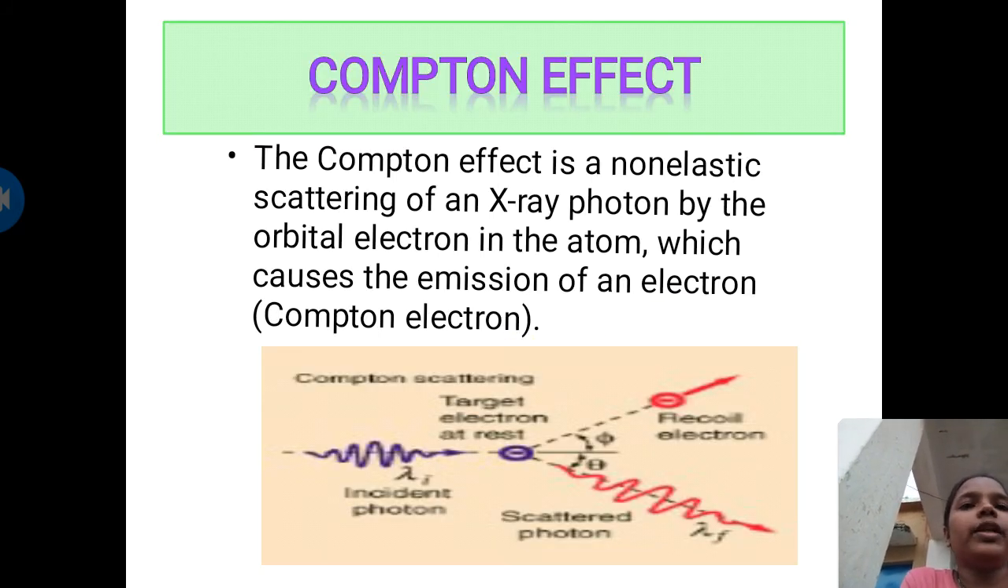Now, what is the Compton effect? The Compton effect is a non-elastic scattering of an X-ray photon by an orbital electron in the atom, which causes the emission of an electron. That is the Compton electron. Same here also, when an incident photon falls on a metal surface, the electron gets ejected from it due to scattering of the photon.